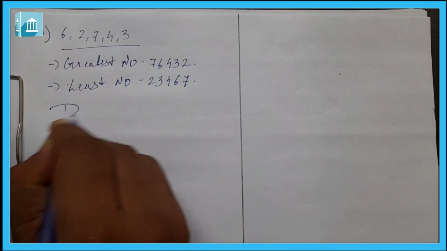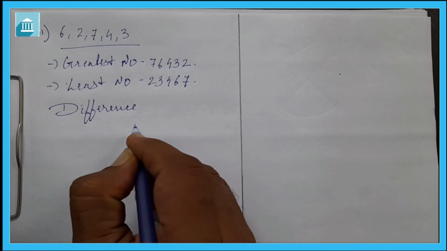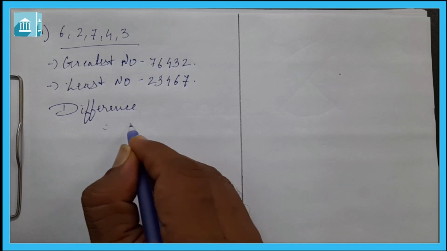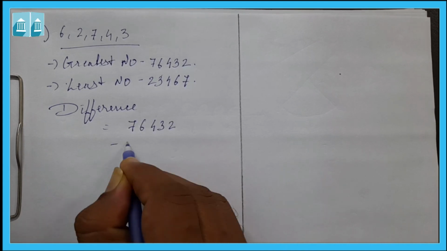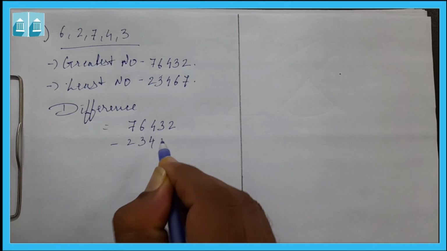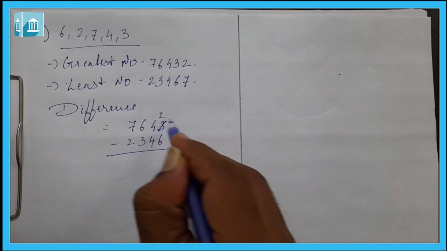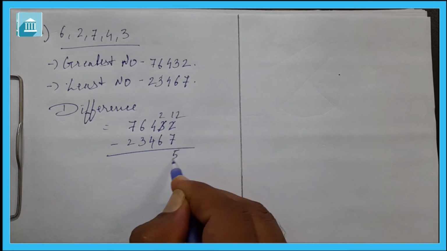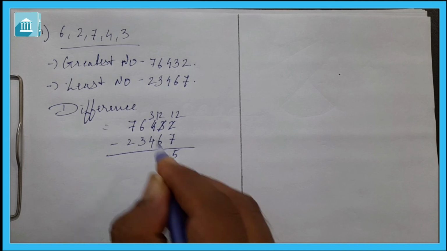Now difference. Difference means we have to subtract. Difference is equal to 76432 minus 23467. It will be 2, 12, so 5; 3, 12 minus 6 is equal to 6.